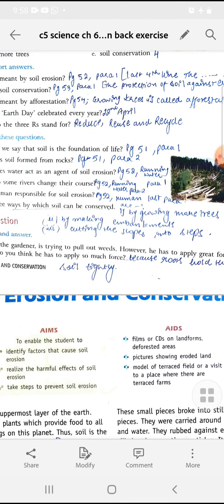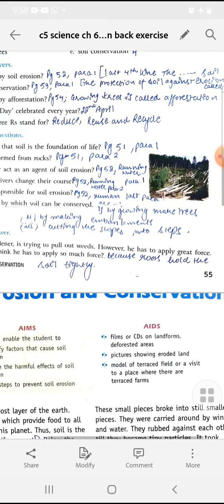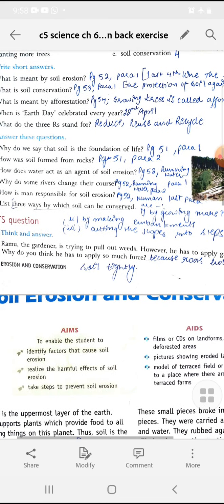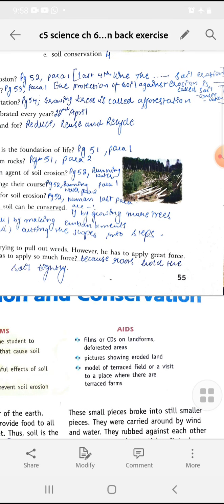Now in this, there is only one question in the HOTS part. The gardener is trying to pull out the weeds. However, he is applying great force. Why do you think he has applied much force? First of all, weeds are unnecessary wild plants that grow on their own. This happens because soil has the roots. What do roots do to the soil? They hold it tightly. It is also given on the last 2 lines of page 53. The roots of the plants of these cover crops hold the soil particles together and prevent them from being blown away. You can write down because roots hold the soil tightly.